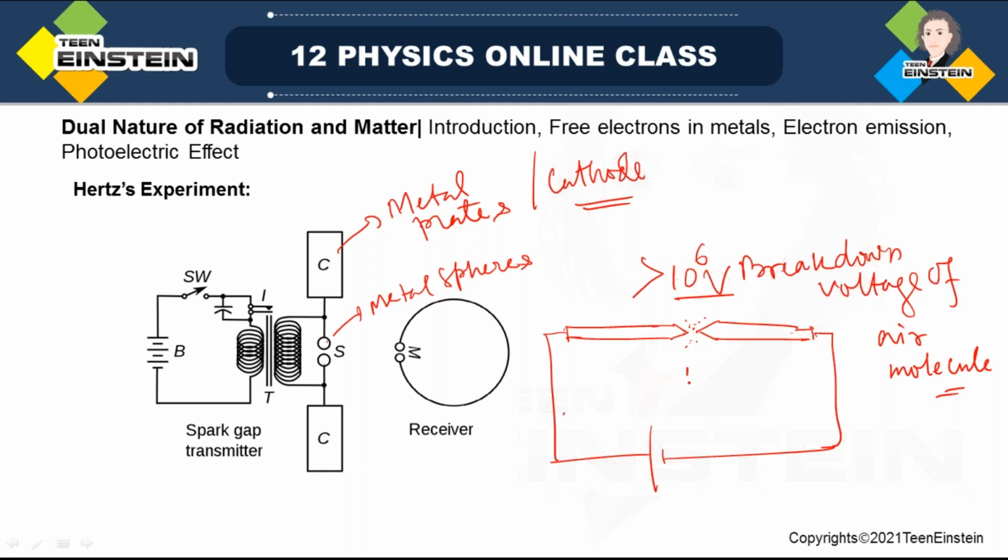So air molecules here will be ionized. Air molecules generally are neutral, but they will create either positive or negative ions. These positive and negative ions will give a nice path for electrons to go from here to here, and this will produce a spark. A spark will be produced at this small air gap.